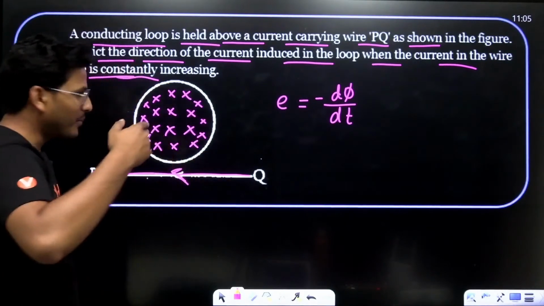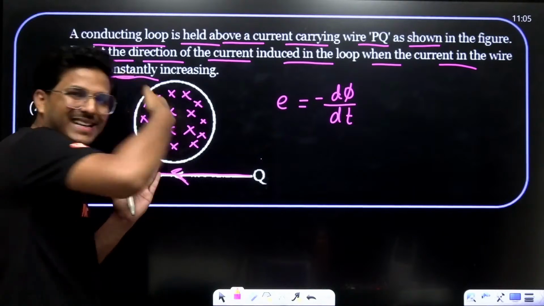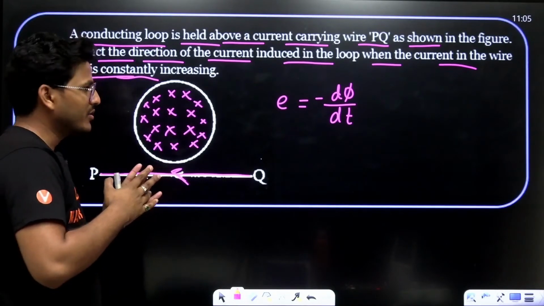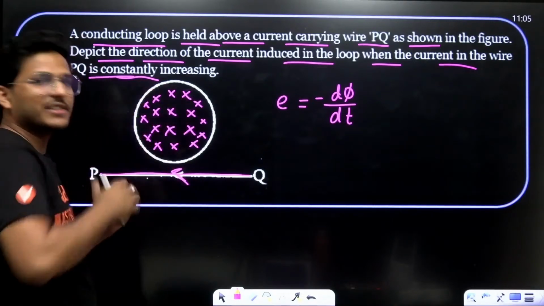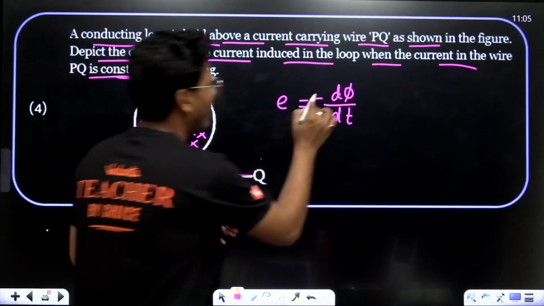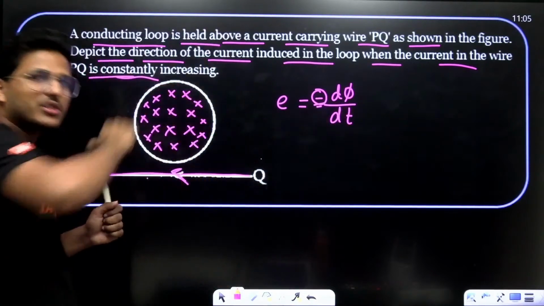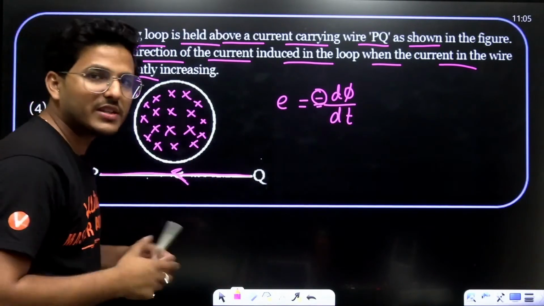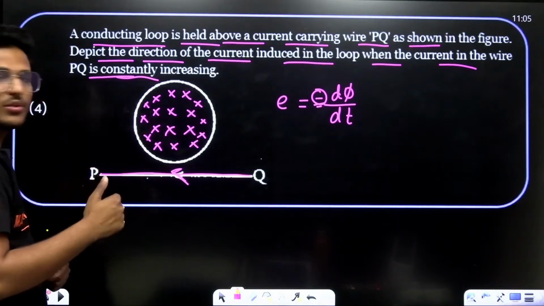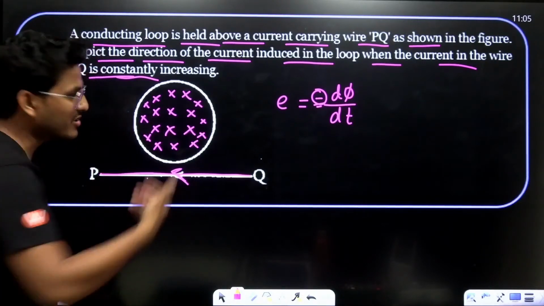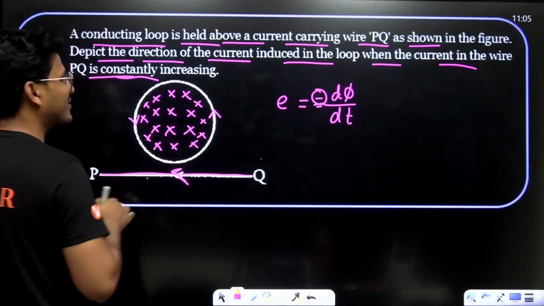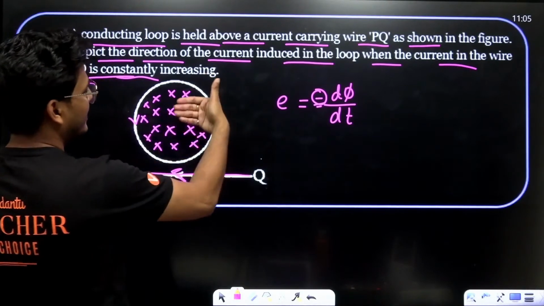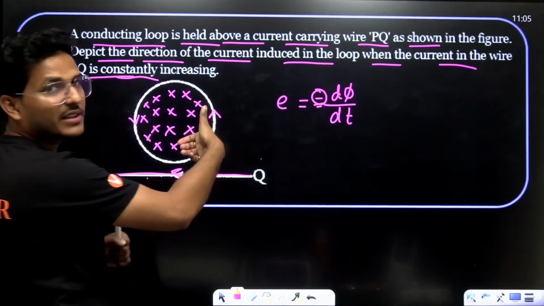Now, if magnetic flux is increasing inside the paper, an induced current is produced in such a way as to oppose this change, as per Lenz's law and this negative sign. To oppose this change, we have to generate magnetic flux outside, which means the direction of current in this loop must be such that... see, just put the finger in the direction of current.